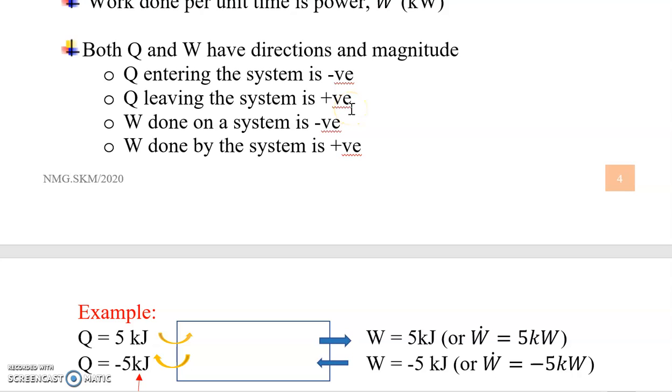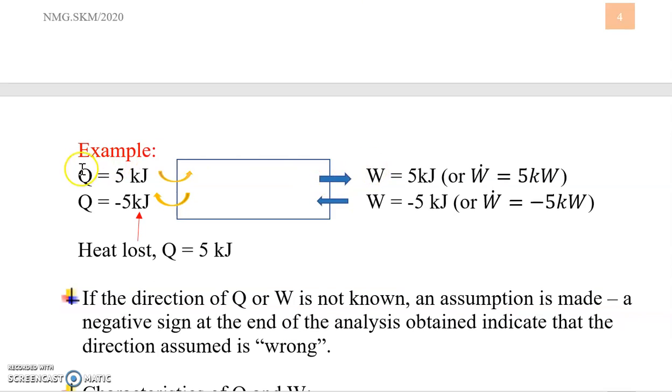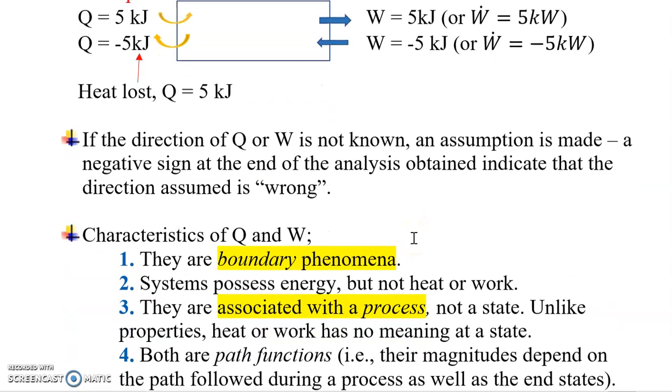So how to remember this? Normally we say what is desirable is positive. You do not like heat to enter the system, so we call it negative. If it leaves the system, it's desirable, so it's positive. Just like the work done by the system is desirable, so it's positive. Work done on a system is negative. So it is schematically represented here.